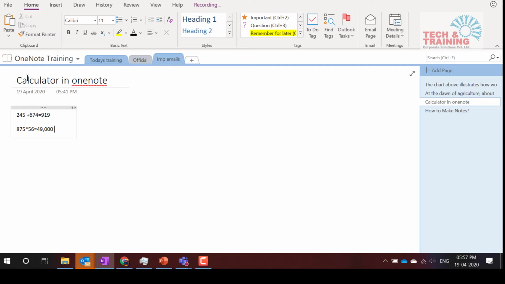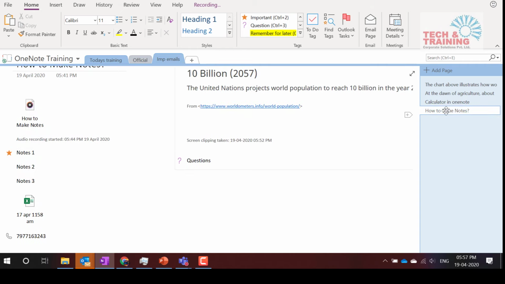So friends, OneNote can also be used as a calculator. You can try out different mathematical expressions like sine, cosine. You can use OneNote for doing square root and all those things. In my YouTube video, you will see a document in the notes section where you can refer to all this information, all the detailed things that can be done with OneNote. Now, coming back to OneNote important emails, I'm going ahead and making notes.